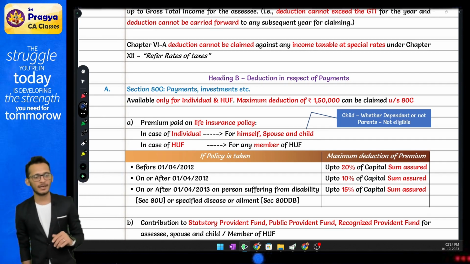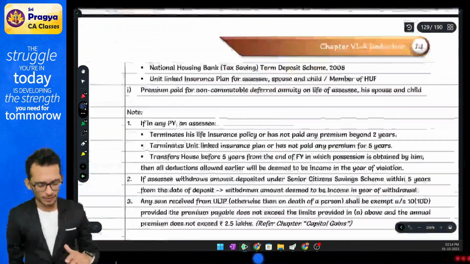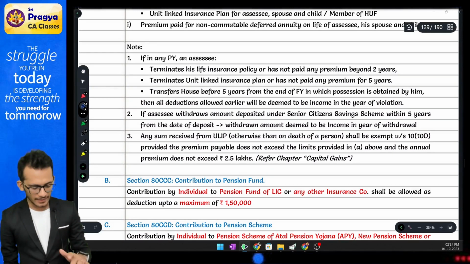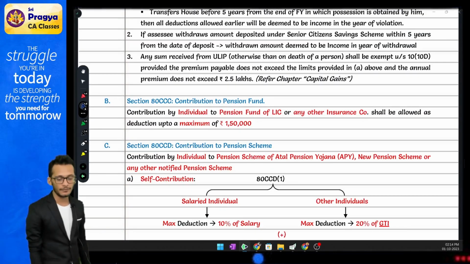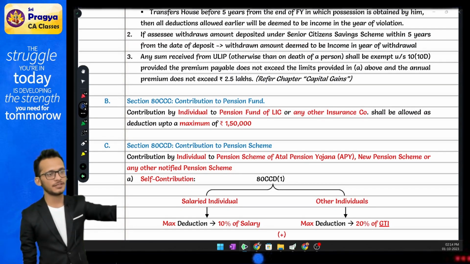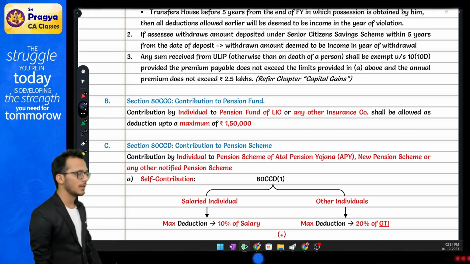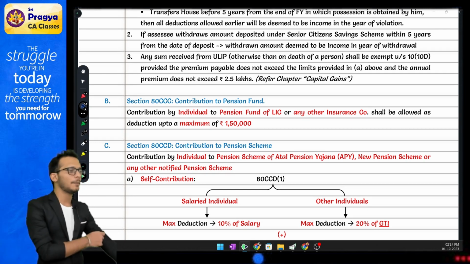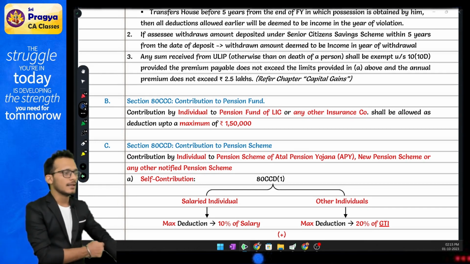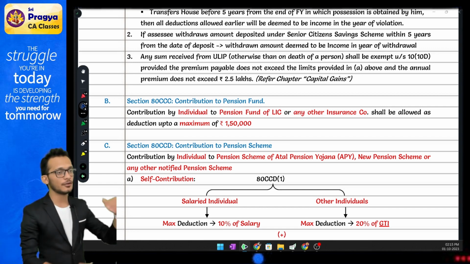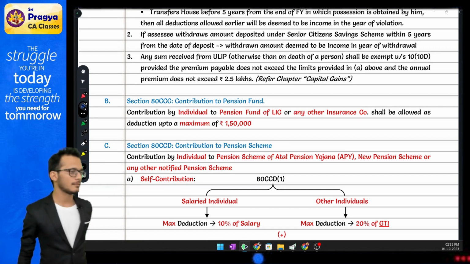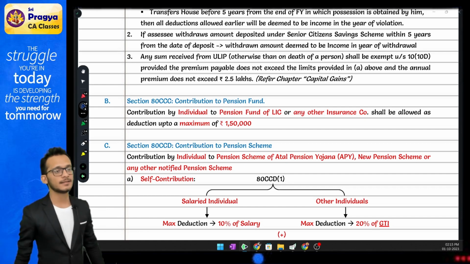Next, what is happening, Rahul? If 80C is not helping you out, you have something called as 80CCC. 80CCC comes and says if you have a pension fund, you can deposit money in the pension fund, you will get a deduction on that. Rahul, that is also not happening. I have now something called as 80CCD. Understand the difference? The other one was pension fund, this is pension scheme.